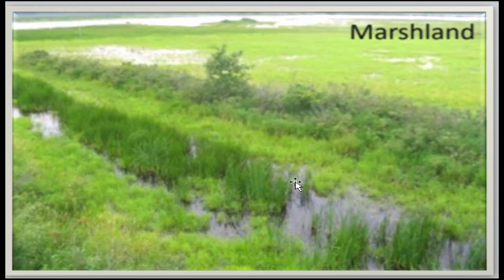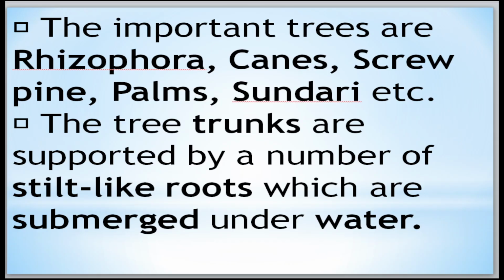Okay, and here also you have the marshland. These are the things. The important trees that grow here are Rajapura, canes, scrape, pine, palms, sundri. These are the important trees.